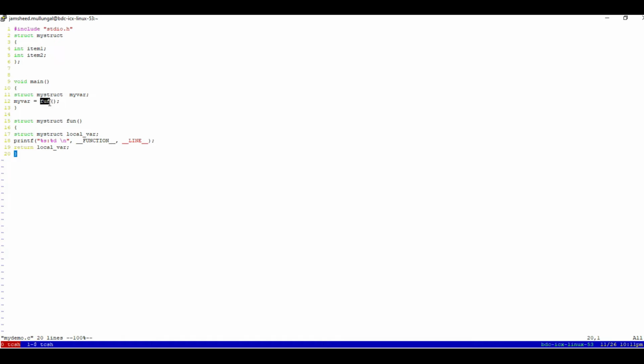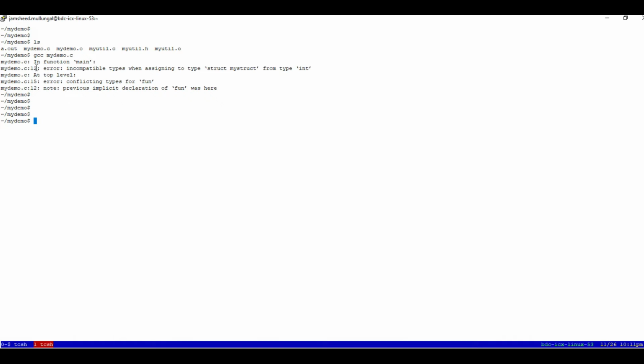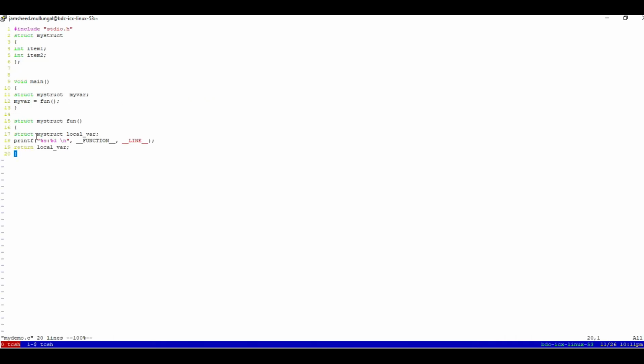So it assumes fun is a function which returns int at this line number 12, and so it announces that it's a problem. We cannot assign int into a struct. So that error is thrown in line number 12. And still the compilation goes on and comes to line number 15. Line number 15 has the real definition of fun, which says the return value is struct mystruct, which is contradicting with the implicit declaration that is made in line number 12.